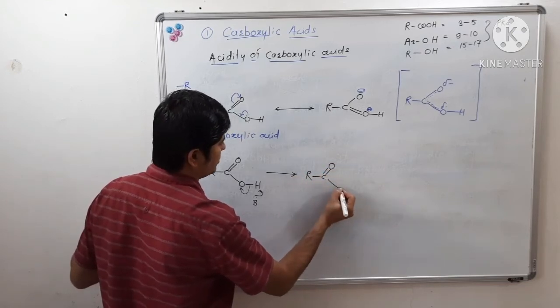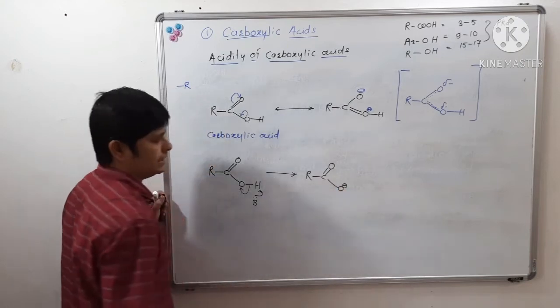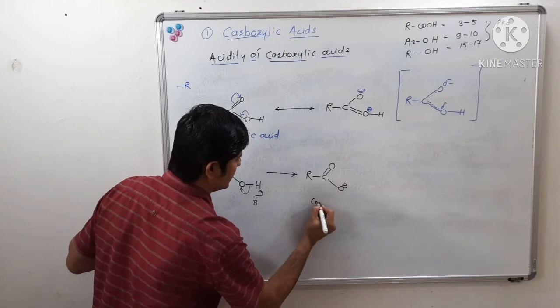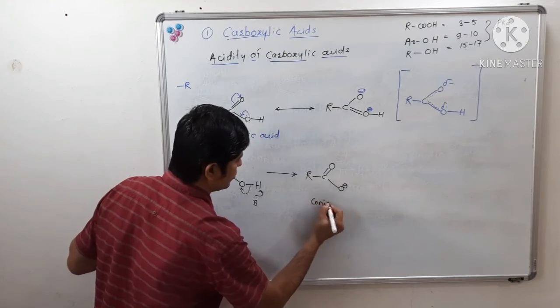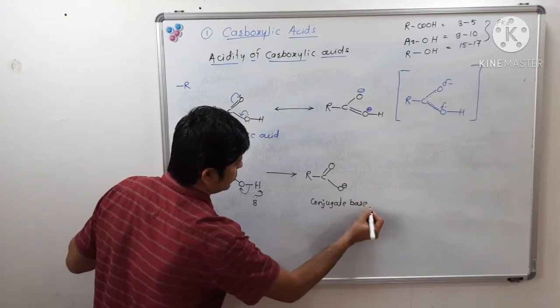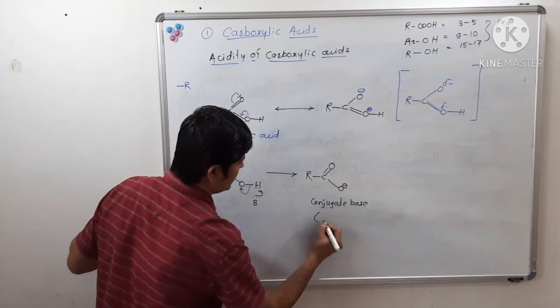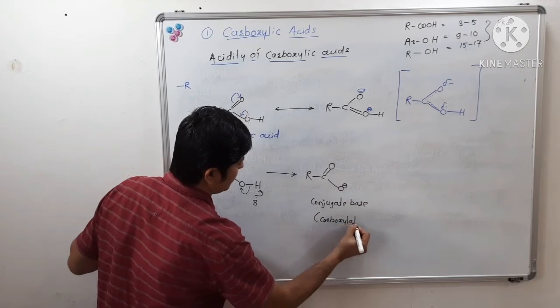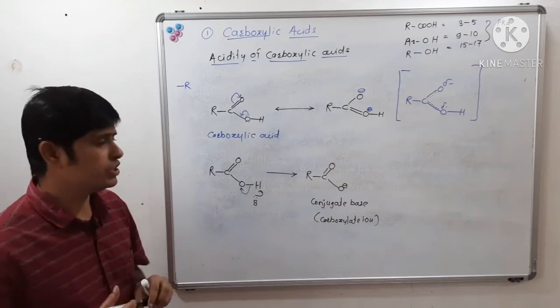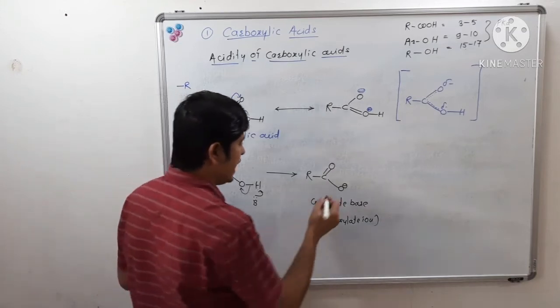This carboxylate ion that is formed is the conjugate base. Or we can say it is a carboxylate ion. So this conjugate base can be stabilized.